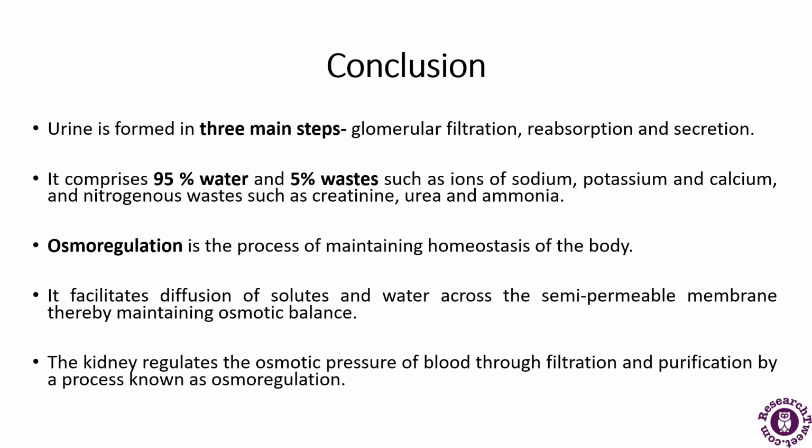So to conclude, first of all we discussed the excretory system, how the kidney plays a role in it, and how the urine is passed out. Urine is formed in three main steps: glomerular filtration, reabsorption, and secretion. The constituents of the urine are 95% water and 5% wastes, which include several ions, sodium, potassium, and nitrogenous wastes, urea, and ammonia.